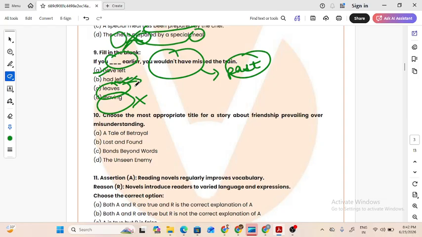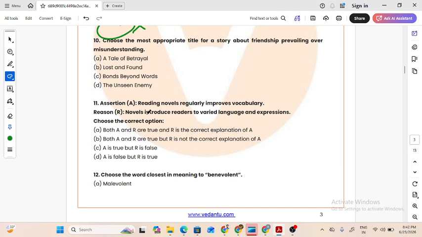Had left is the right answer because तुम जा चुके हो, मतलब अगर तुम चले गए होते तो तुम्हारी ट्रेन ना छूटती. So these both are in past tense, so the answer should be in past tense. Had left. Now choose the most appropriate title for a story about friendship prevailing over misunderstanding.